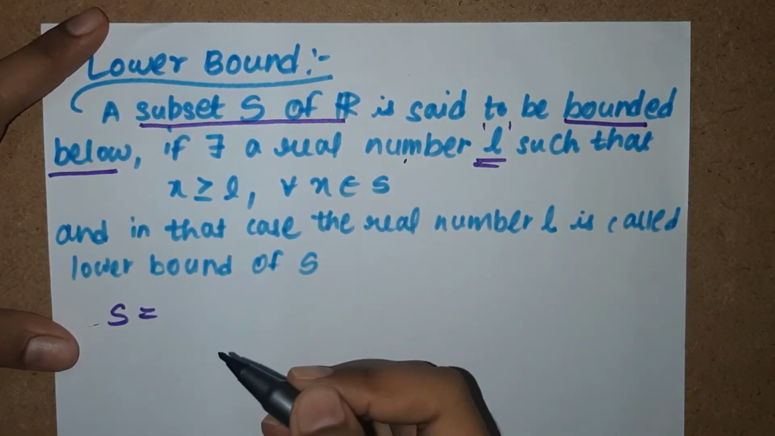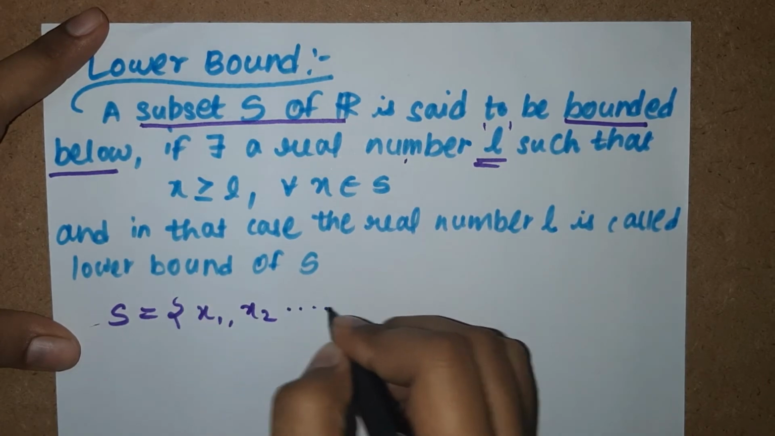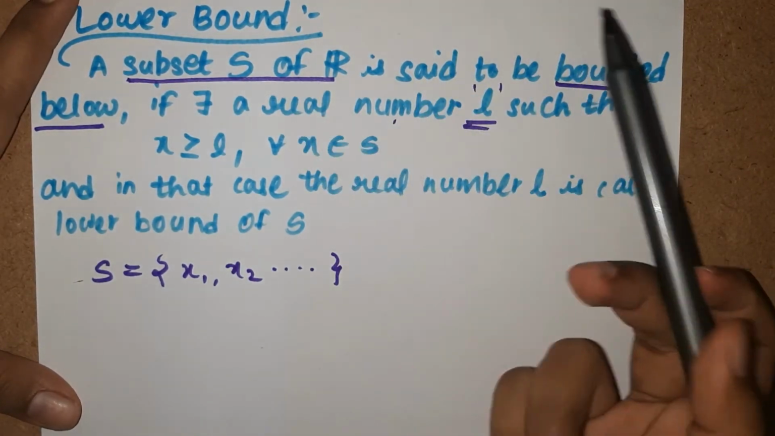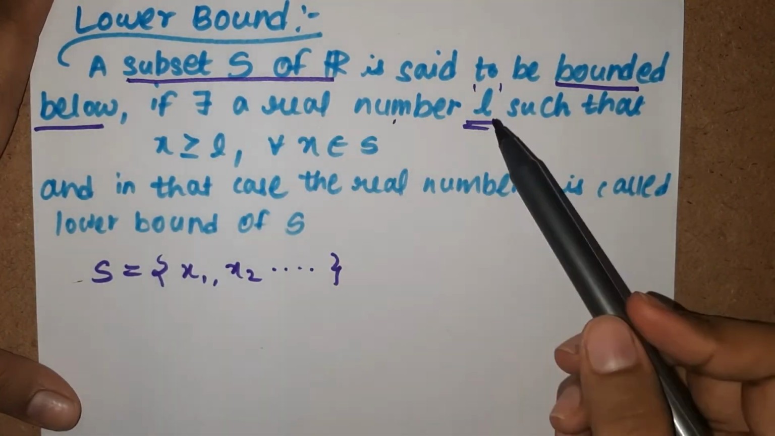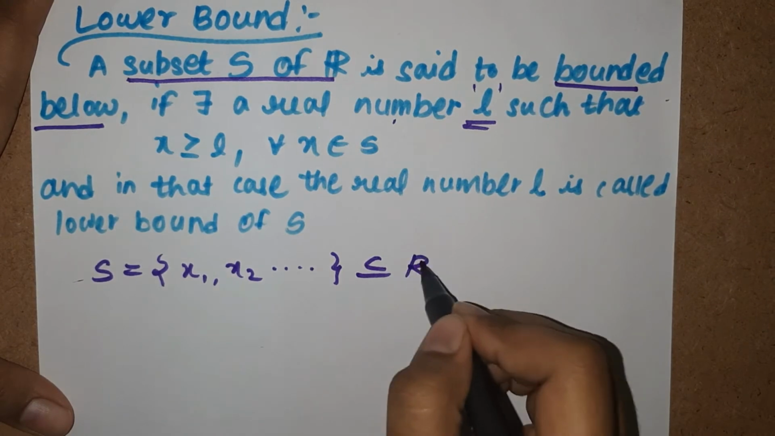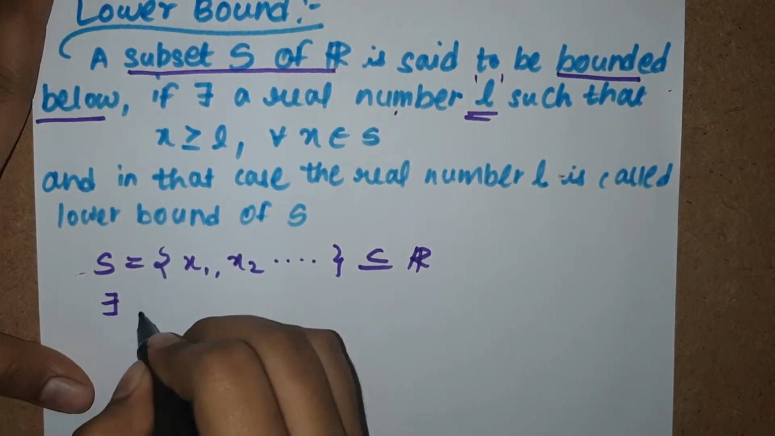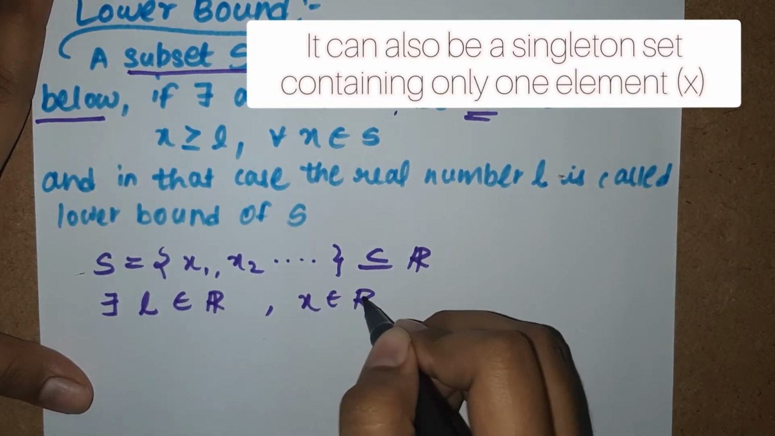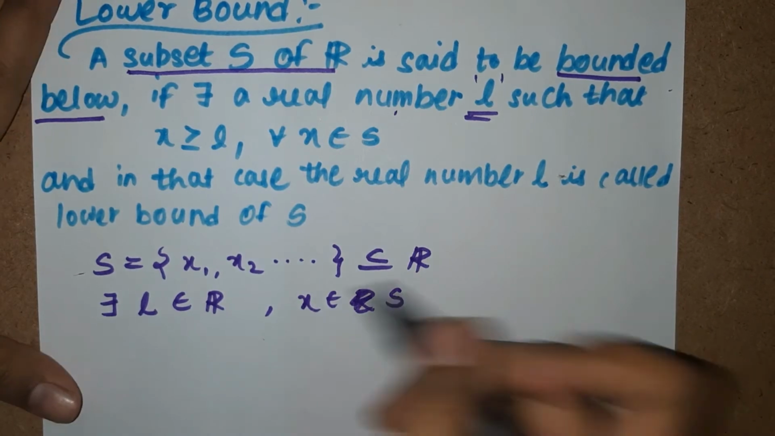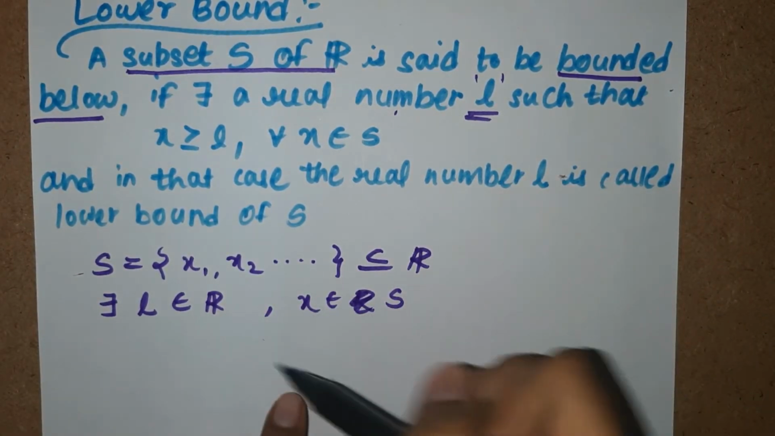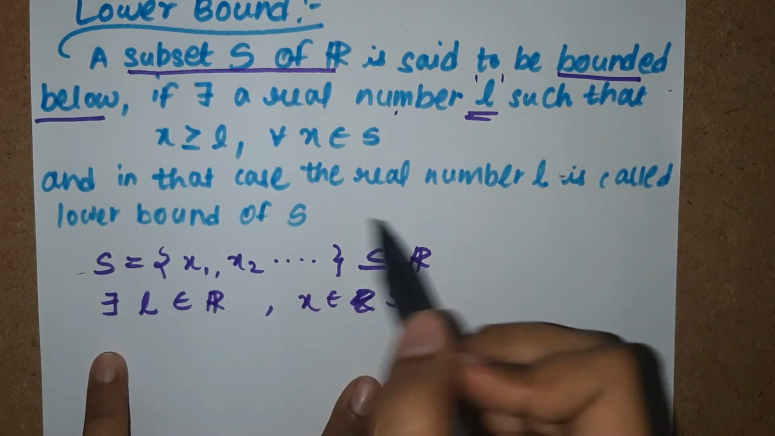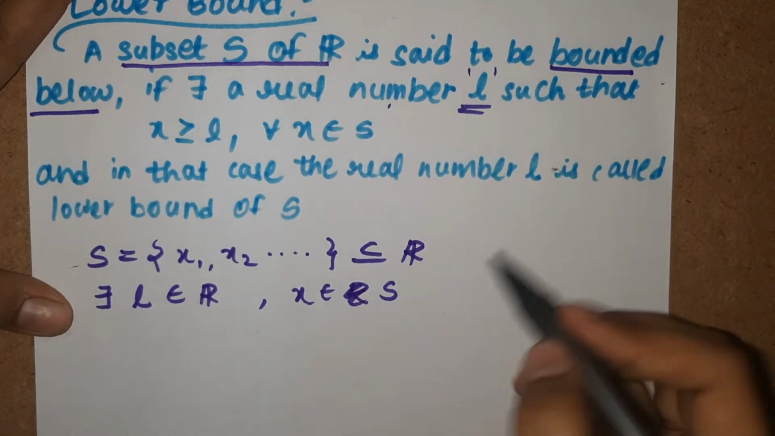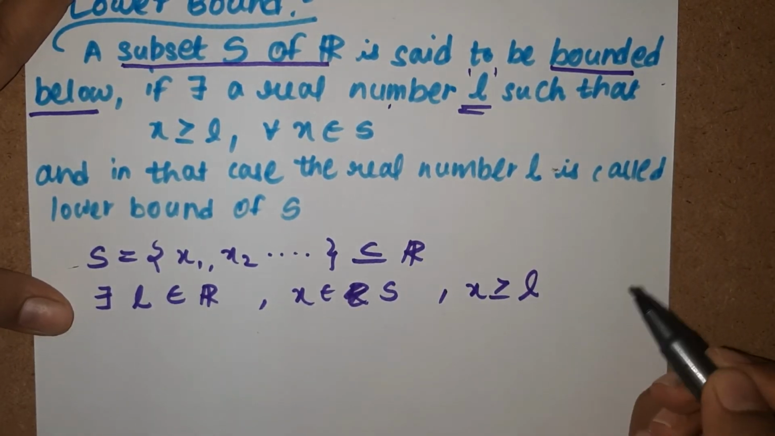Again we will draw a subset S of R, and put as many X's as you want. Then they say if there exists a real number L, now this is a subset of R first of all, then L belongs to R and X belongs to S. X actually belongs to R as well, because S is a subset of R. Then they say that X is greater than or equal to L.